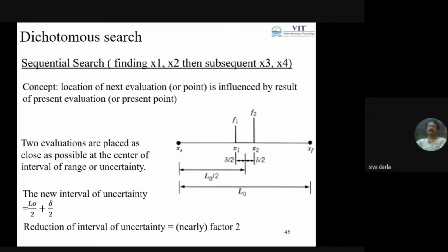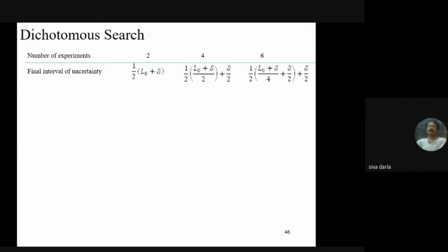What is the reduction of interval of uncertainty? At any stage, it is nearly a factor of 2. But in the previous case, sometimes it may be 25%, sometimes maybe 50%. I can say the dichotomous method is better than the interval halving method.